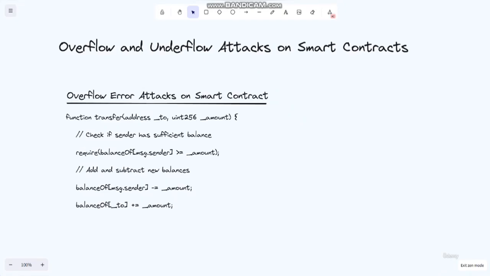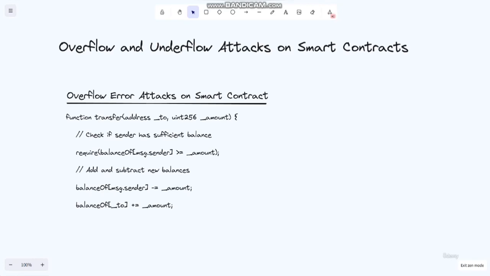Here is an example of an overflow error attack on a smart contract. In this example, the malicious user is able to send a large number of ether to the contract that exceeds the maximum value of a uint.